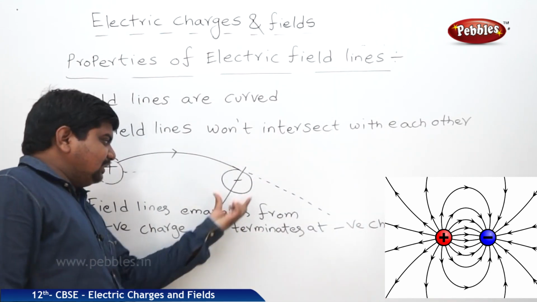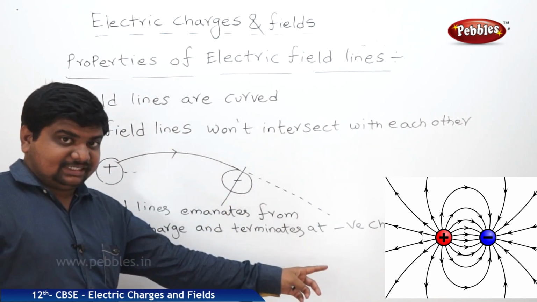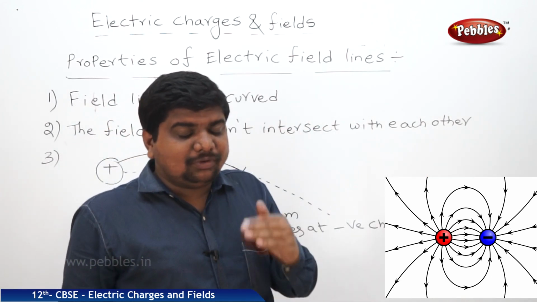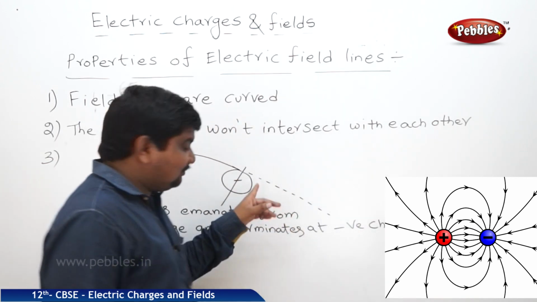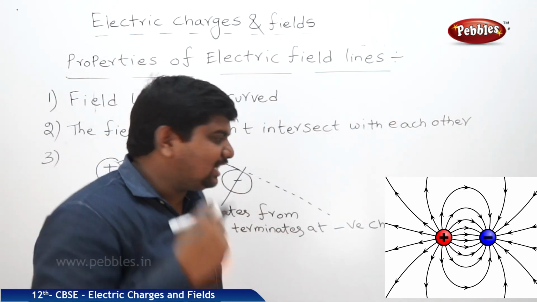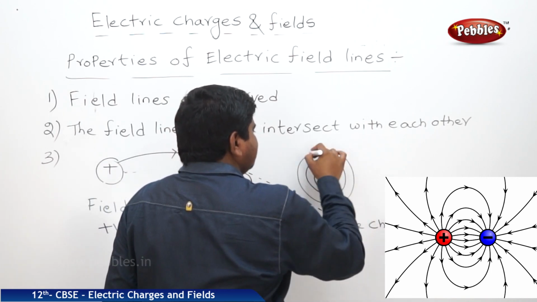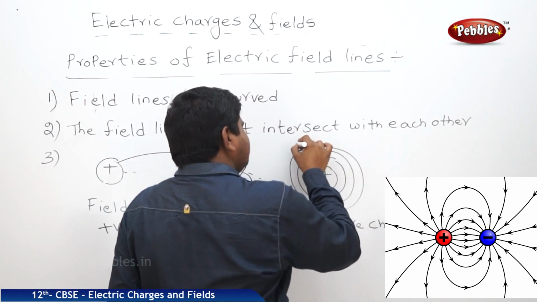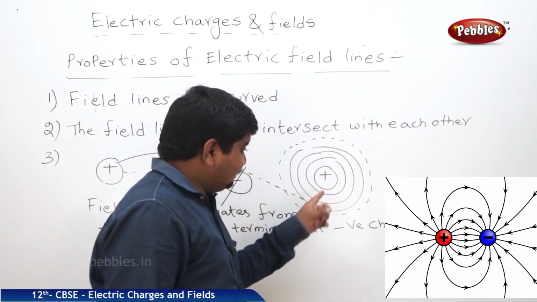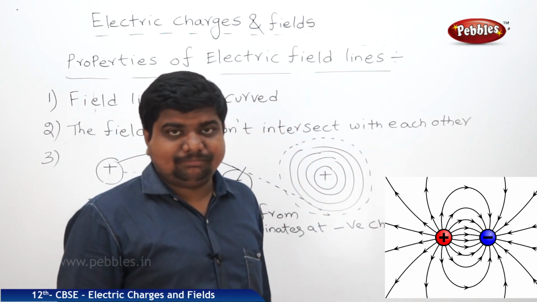As I said, if there is no opposite charge in the path, the field lines can travel to infinite distance. Up to some distance, the strength will be the same. But after approaching the infinity level, the strength of the electric field lines is going to decrease. Then you can imagine a space around the charge like this. As the distance increases, the field strength is also going to decrease. This concept led to the electric field, which was already discussed by us previously.